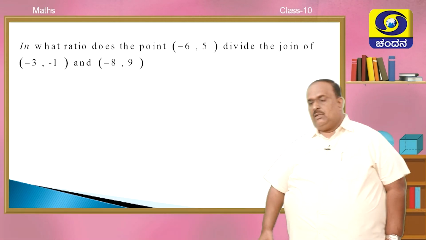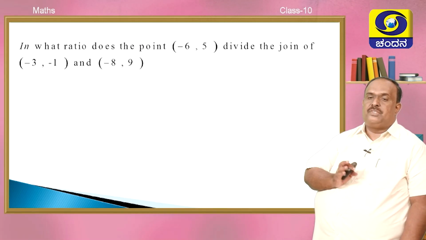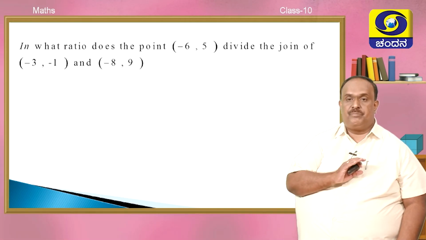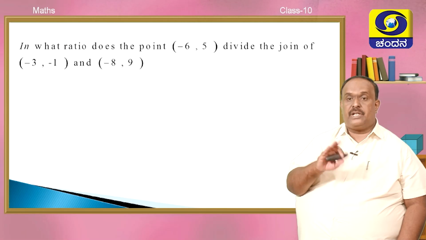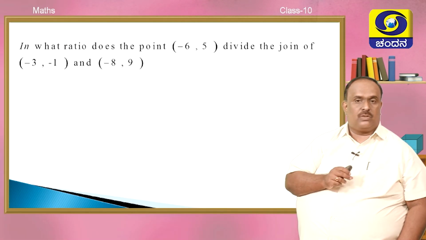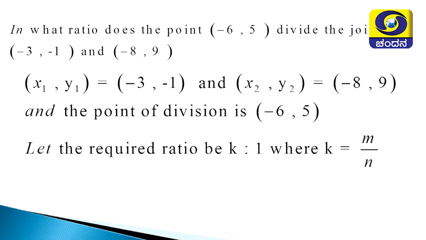In such problems, there are two ways. Some take M is to N as the ratio, and I suggest you take K is to 1 as the ratio in all such problems, where K is M by N. I will show you x1, y1, x2, y2 and the point of division (-6, 5), required ratio K is to 1, where K is M by N. This will be easy. Here M equal to K and N equal to 1.